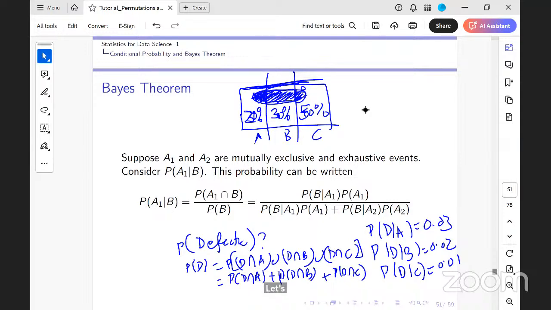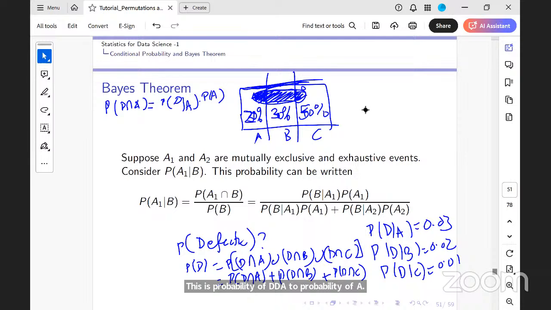Now, what does my multiplication law say? What is the probability of D intersection A? This is the probability of D conditioned on A into the probability of A. Similarly, I have the probability of D conditioned on A into the probability of A, plus the probability of D conditioned on B into the probability of B, plus D conditioned on C into the probability of C. Agreed?